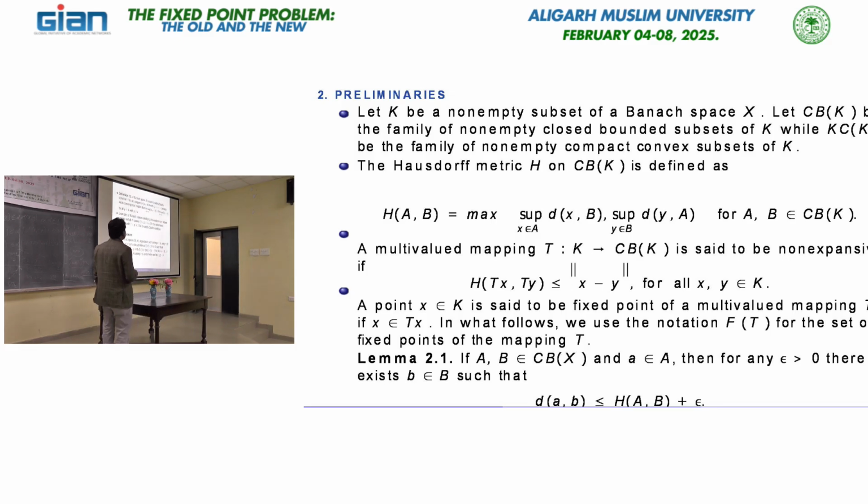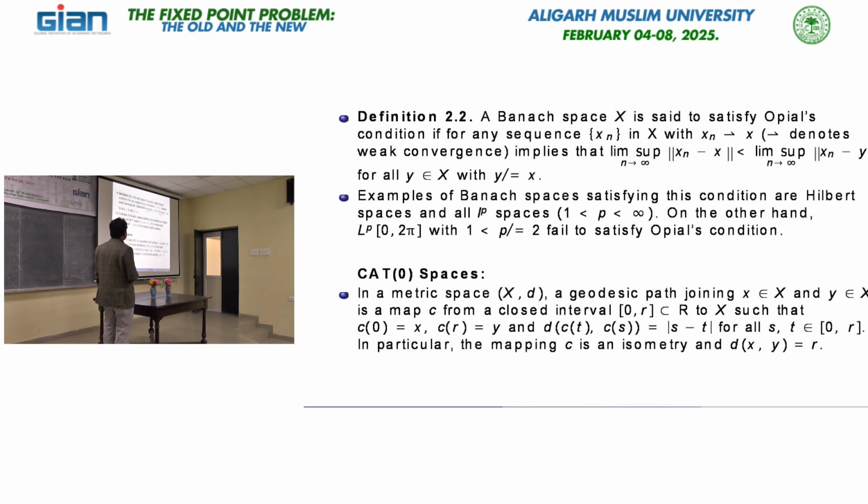These include all Hilbert spaces, and also all l^p spaces with p greater than 1; they enjoy this Opial property. But on the other side, for p equal to 1, capital L^p fails to satisfy the Opial condition. I recall this property because I will use it in the setting of CAT(0) spaces.